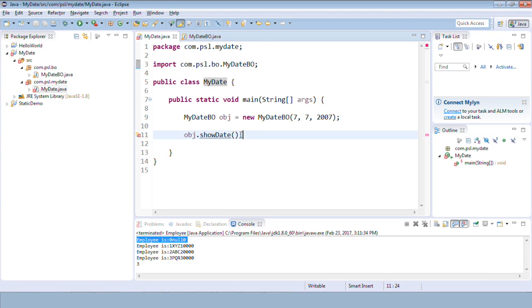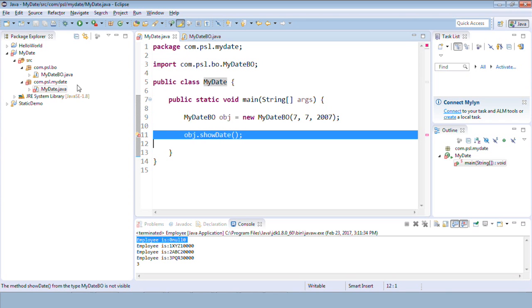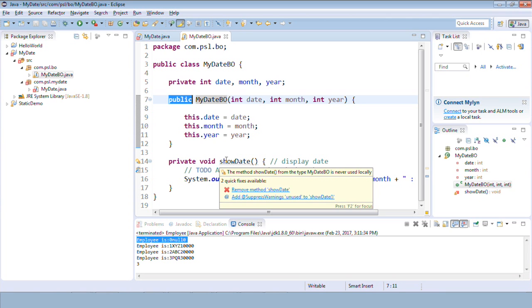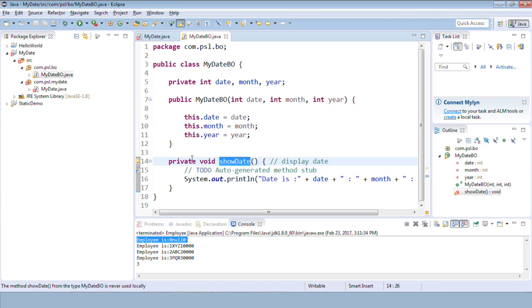So if you observe, it is not giving any error for this statement, but it is giving an error for this statement. Why? That is because of the access specifiers. If I come back to this class, you can see the mydate constructor is public. This means it is accessible everywhere. But the showDate method's access specifier is private, which means it is only accessible within this class. Getting it? So let's understand what all access specifiers we have.